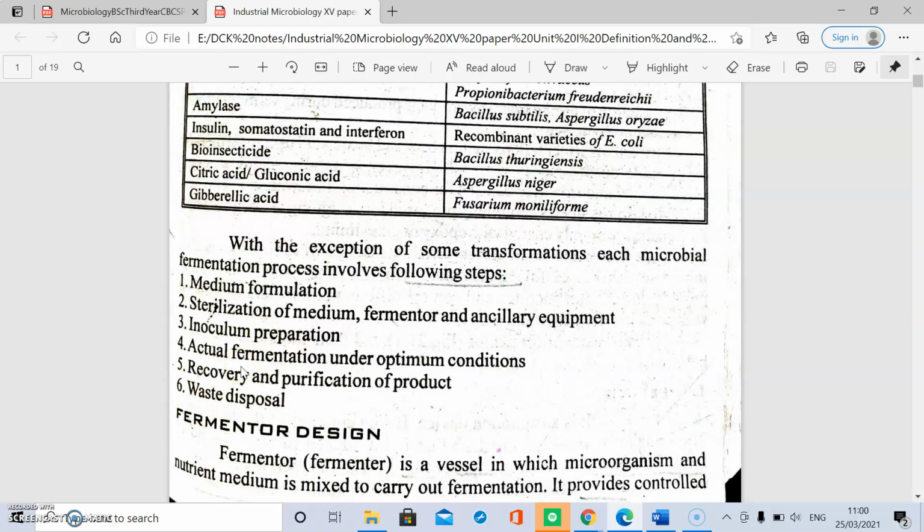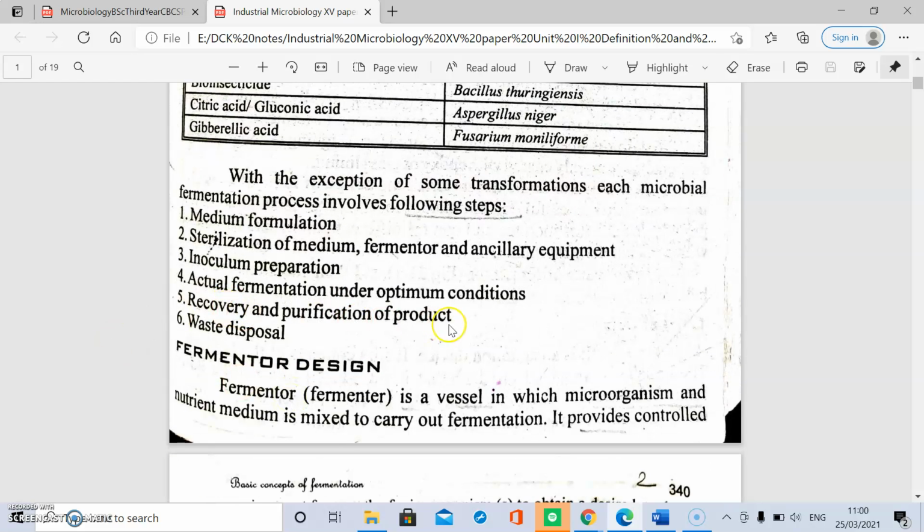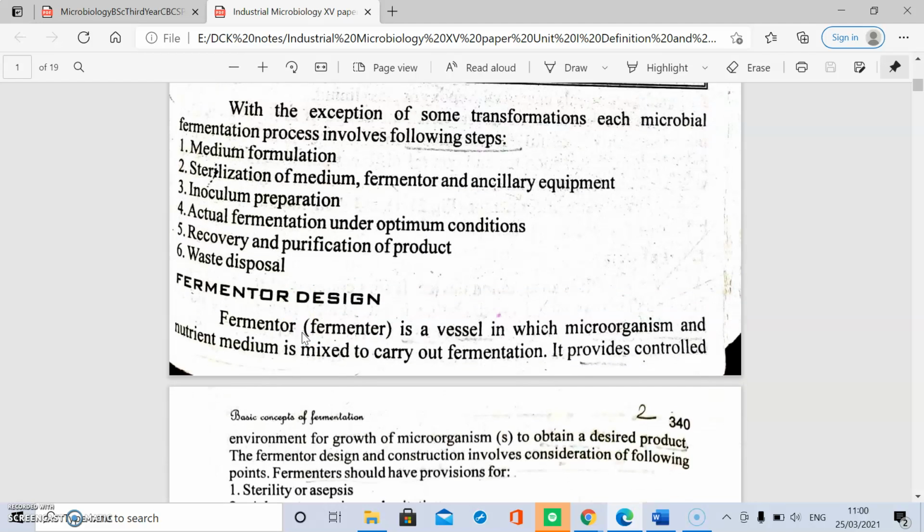Number 4, actual fermentation under optimum conditions. Next, recovery and purification of the product, and last, waste disposal. These are the various steps which we have to follow while performing fermentation to produce a product which has economic importance.